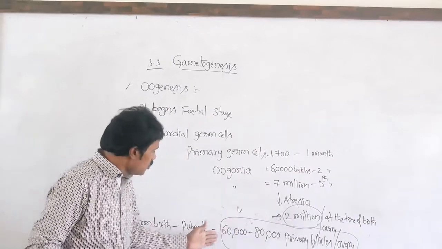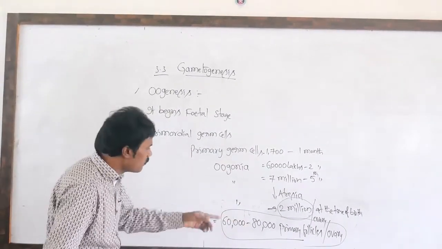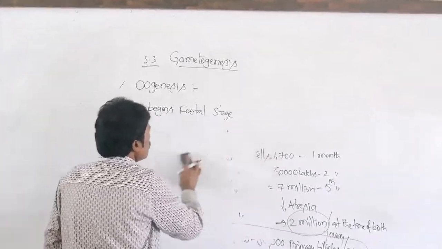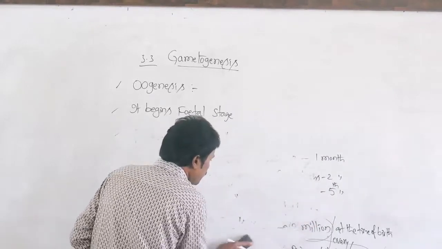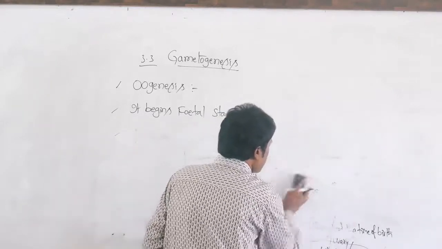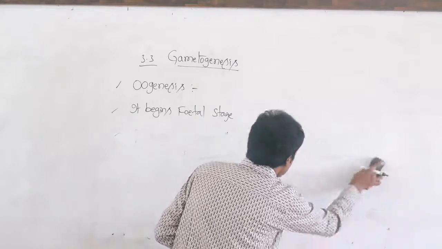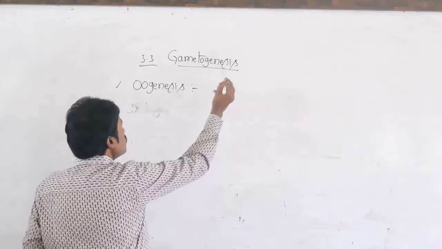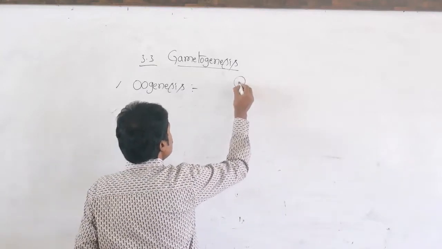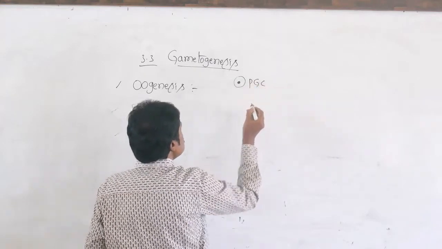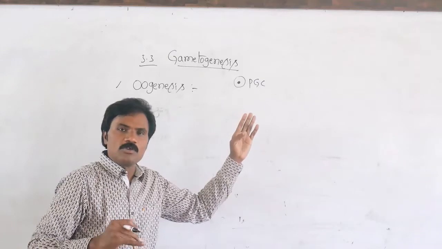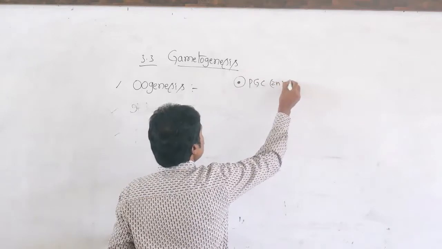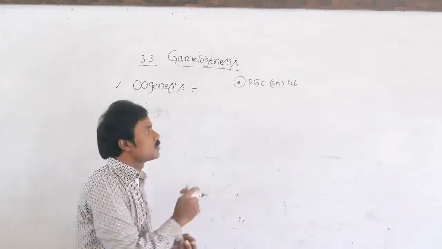Before that, at the age of puberty, 60 to 80,000 primary follicles are present. Then if you observe diagrammatically, the flow chart related to oogenesis, this is the primordial germ cell, PGC. Already said, PGC is always in the diploid condition. What is the number of chromosomes? 46 chromosomes. It is 2N, that means diploid. Total number 46 chromosomes.